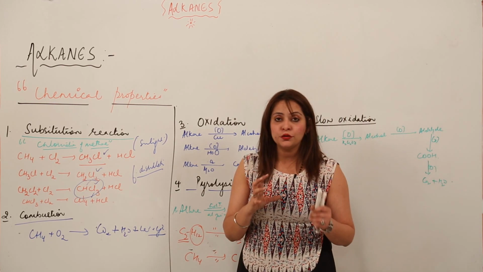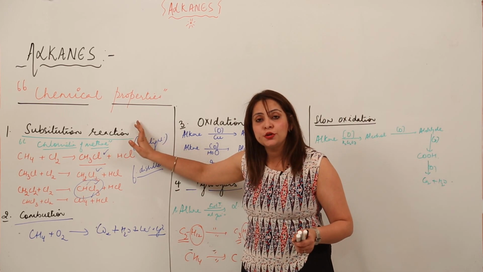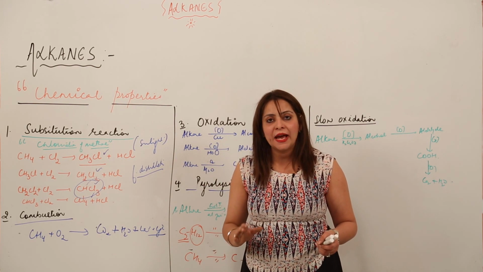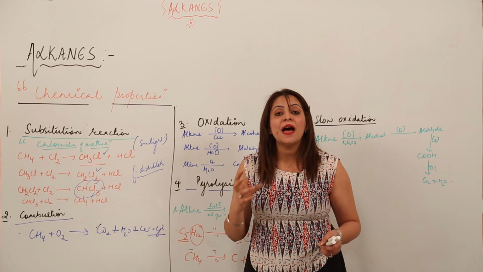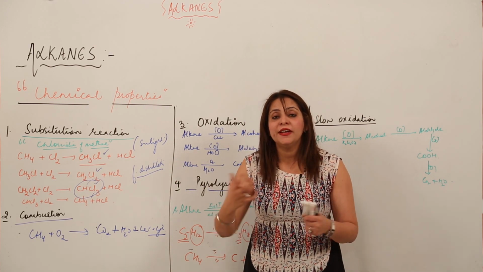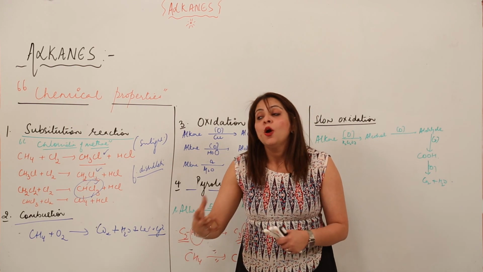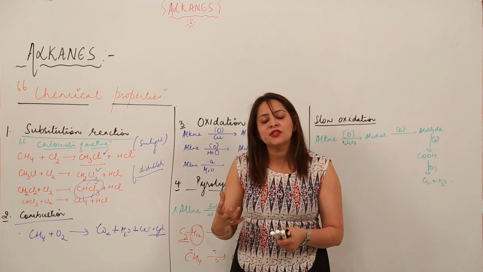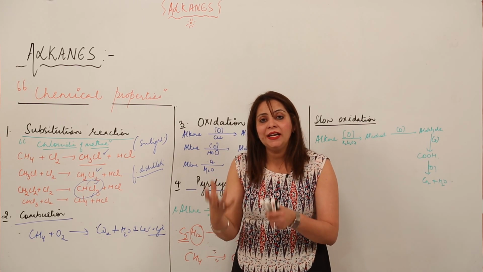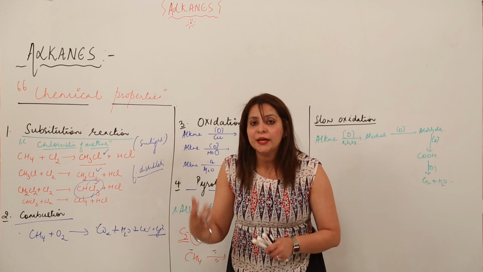You have to keep in mind that they undergo substitution reactions. In no case can they undergo addition reactions, the reason being they don't have any extra bond. When you are adding chlorine, it is chlorination. When you are adding bromine, it is bromination. Whatever you are adding, it is not really adding, it is just going to substitute the hydrogen atom.